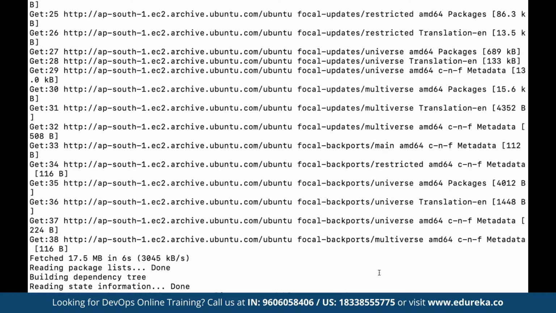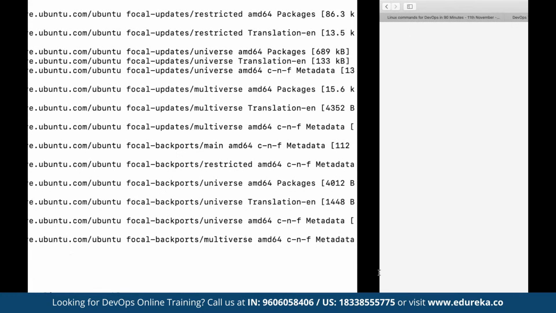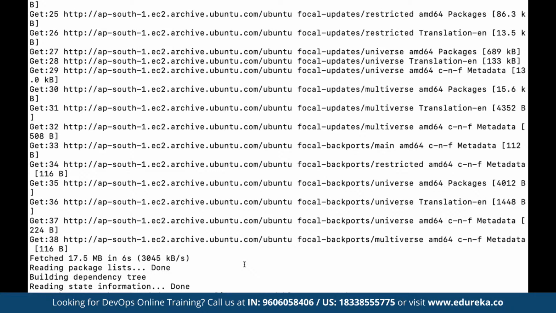To see this being opened up in the browser, first of all, we need to have a web server installed and configured on this instance, on the Ubuntu server. For that, we can either install the Apache server or the Nginx server, depending upon the requirement. Let's say here we want to install the Apache server.